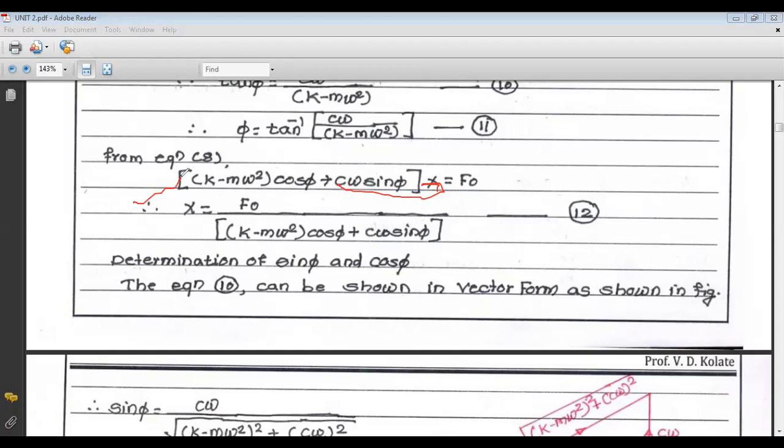Now we get the value of phi and x. Now there are two important terms, cos phi and sin phi. So we have to determine the values of sin phi and cos phi. For that, we have to draw a diagram.